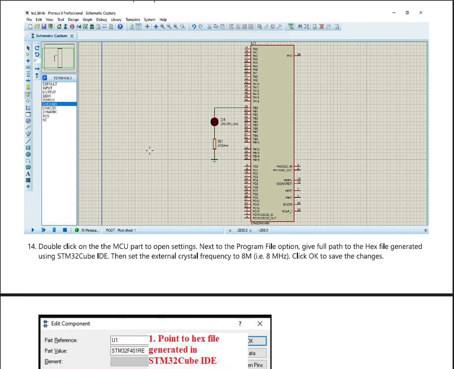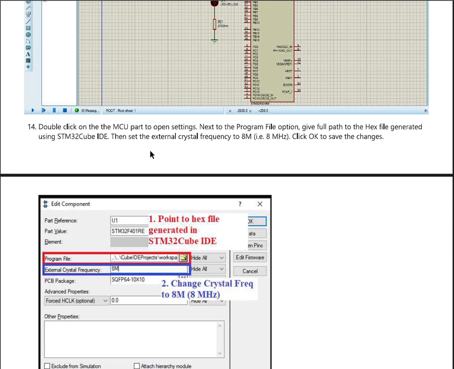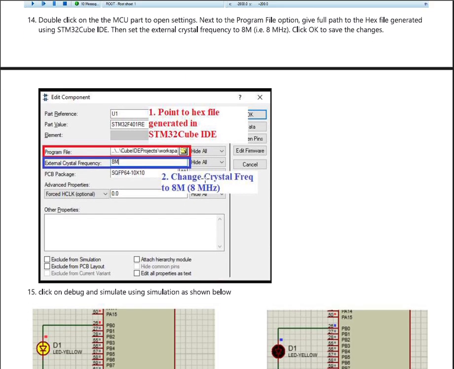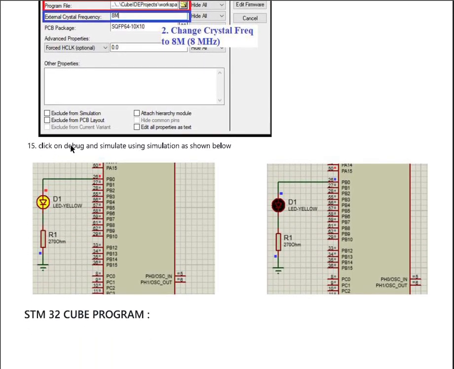Double click on the MCU part to open settings. Next to the program file option, give the full path to the hex file generated using STM32 Cube IDE. Then set the external crystal frequency to 8M. Click OK to save the changes. This is where you will upload your hex file. Then click on debug and simulate using the simulation.